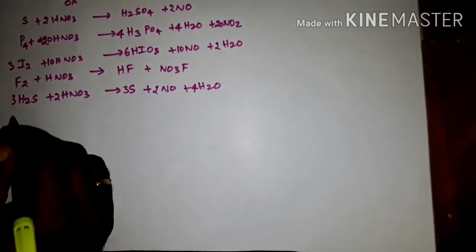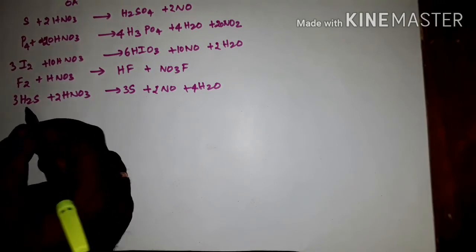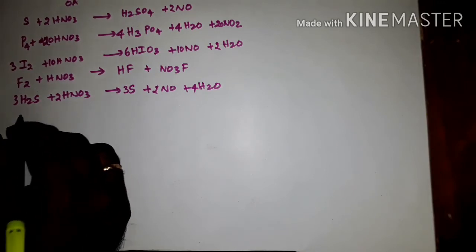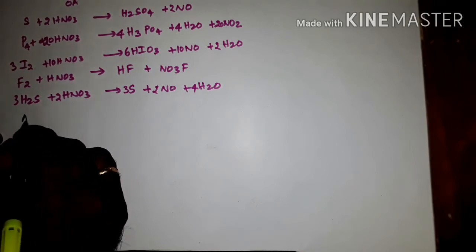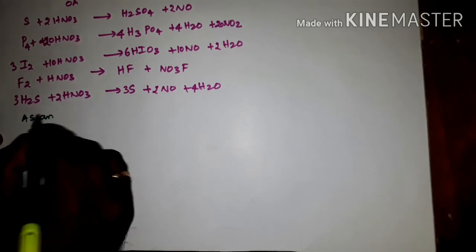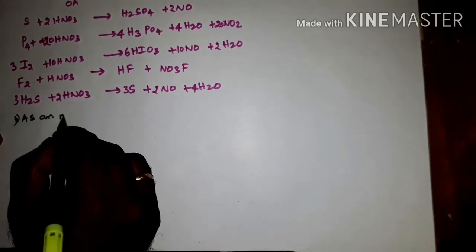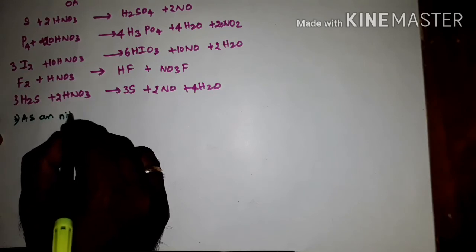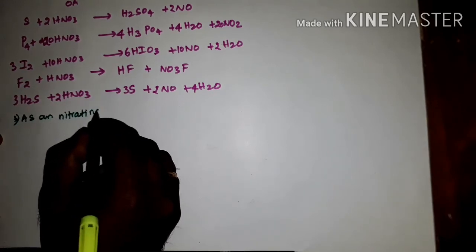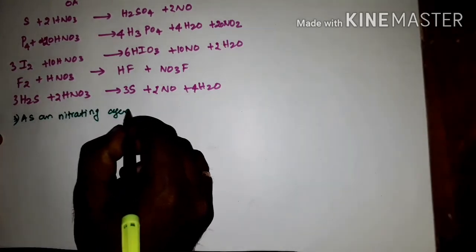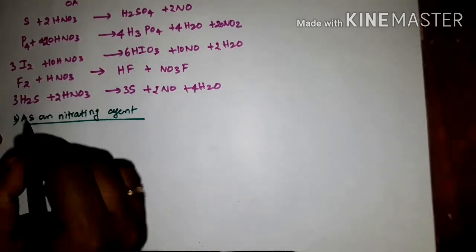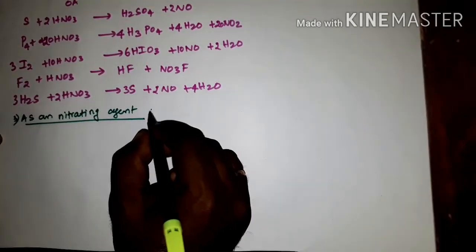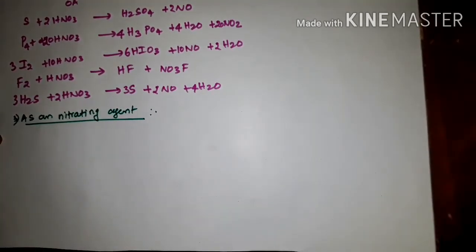Now the next reaction is where it is acting as a nitrating agent. So nitrating agent, it means nitration.